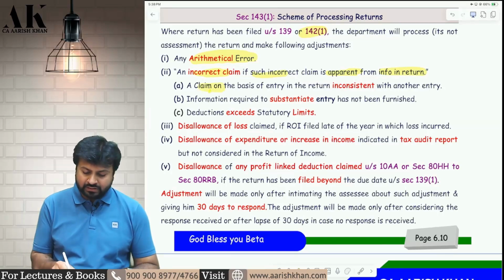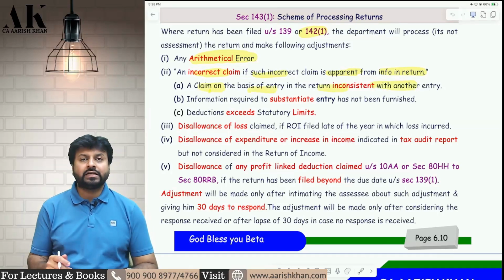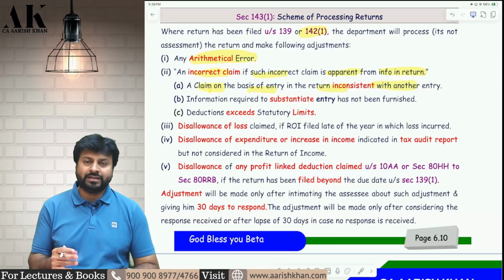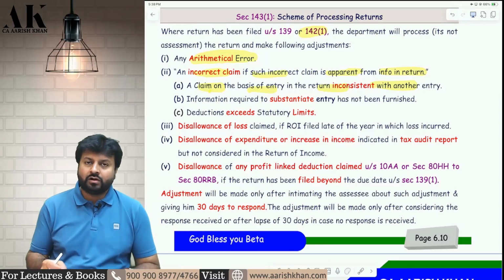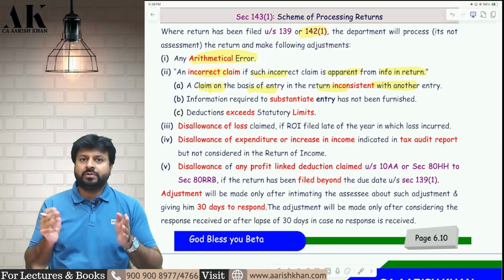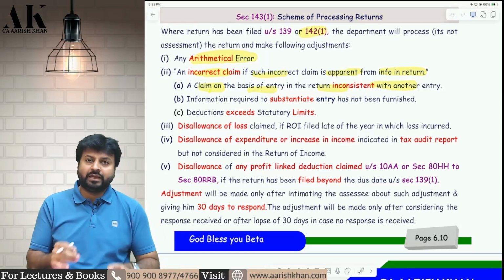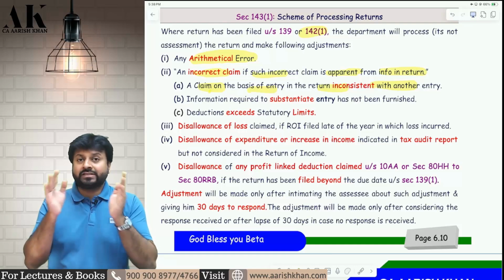First, a claim on the basis of an entry which is inconsistent with another entry in the return. Now what do I mean by this? Let me give you an example. Suppose there is a return which is of 25 pages. On the 5th page, you are computing your PGBP income, and on the 25th page, you are computing your block of asset schedule.